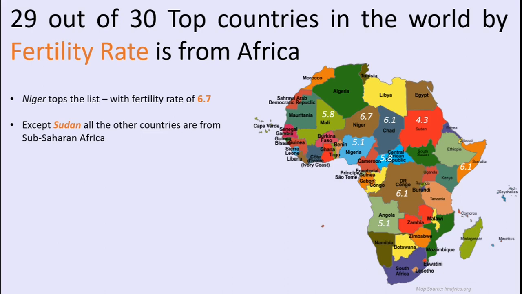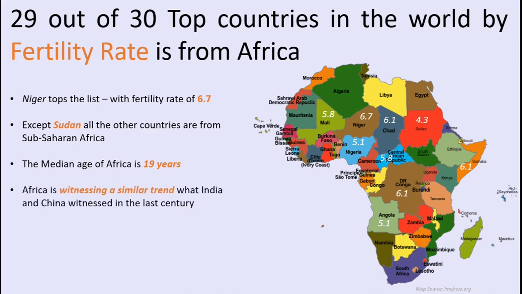The African population is the youngest among all the continents. The median age is working out to be around 19 years, which simply means half of the population is below 19 years of age and the other half is above 19 years. This is the same trend that we witnessed in the case of India and China in the last century.